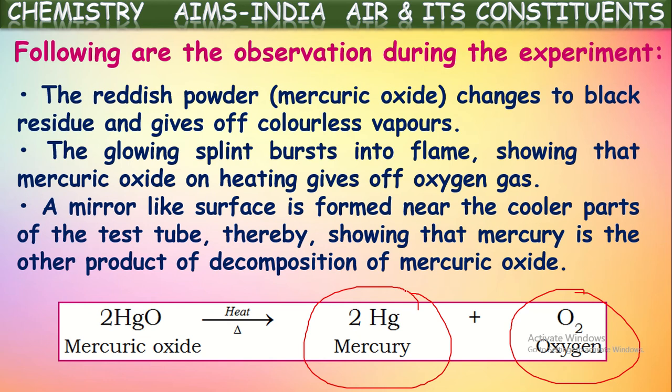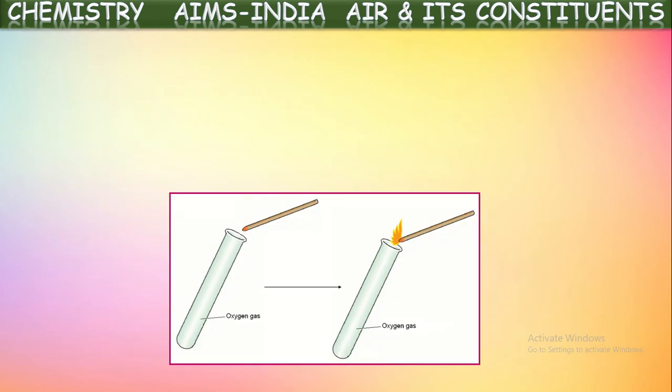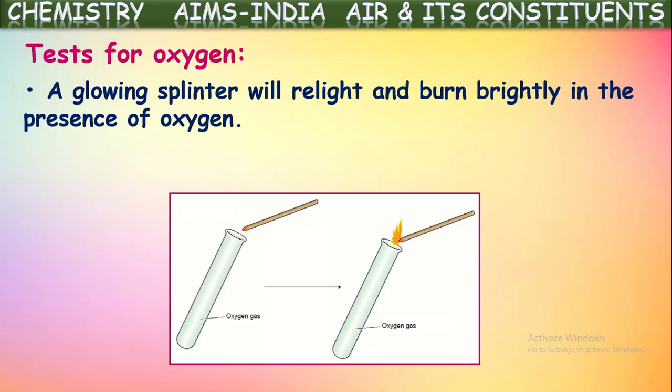If you take a burning splint and put off its flame, and keep this wooden splint near the mouth of the test tube, it starts rekindling again. That indicates the gas evolved from the test tube is oxygen gas. Okay, here is a test shown here.